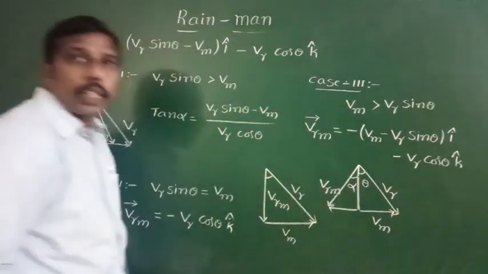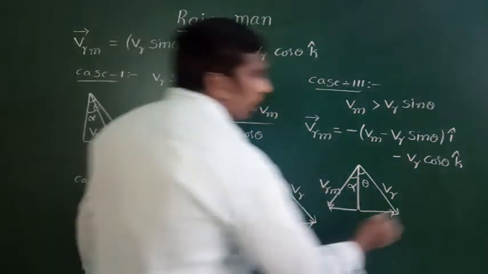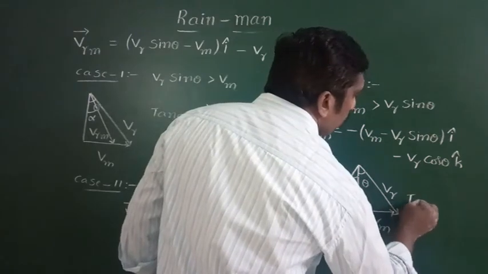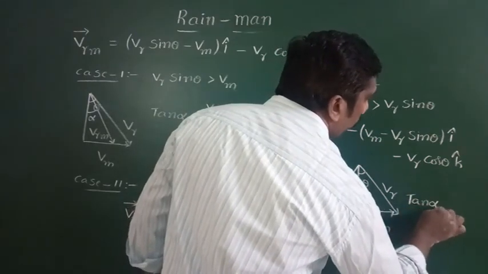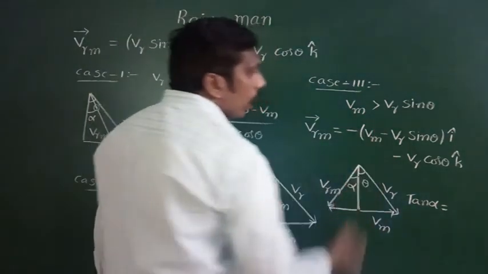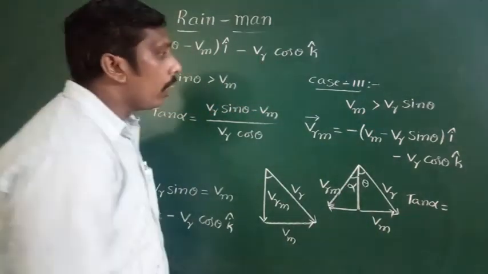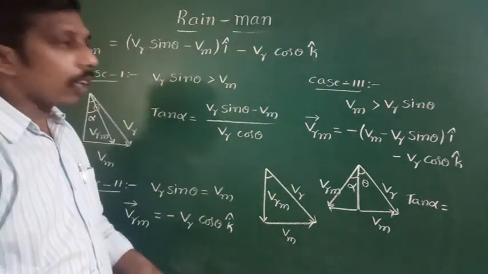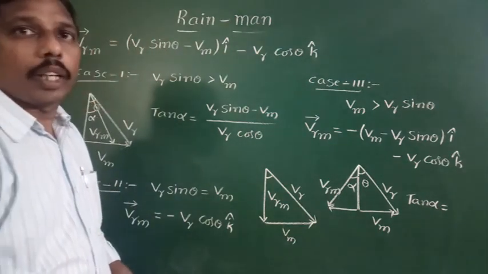To find this direction, tan alpha is equal to the horizontal component, Vm minus Vr sin theta, by the vertical component, Vr cos theta.